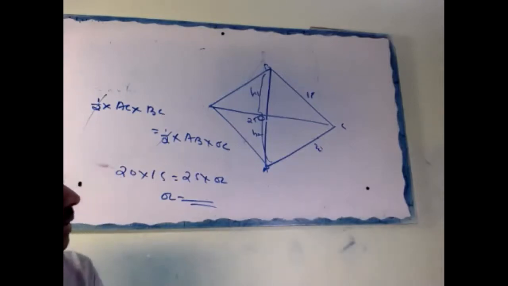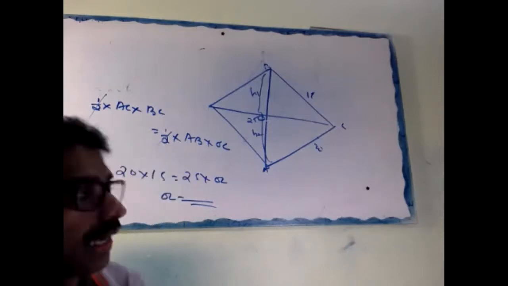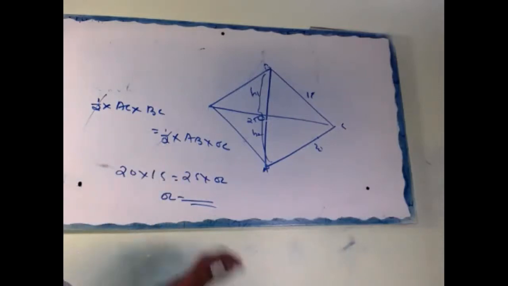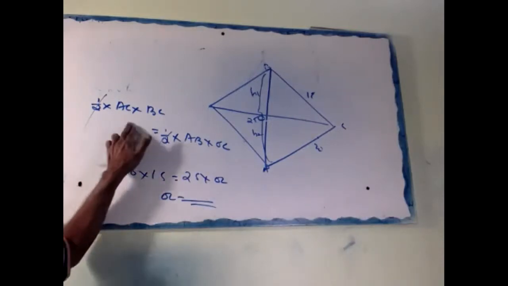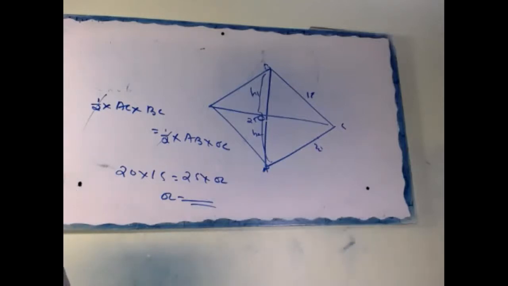Okay, right. Area of triangle ABC equal to half AC into BC, half AC into BC equal to half AB into OC.